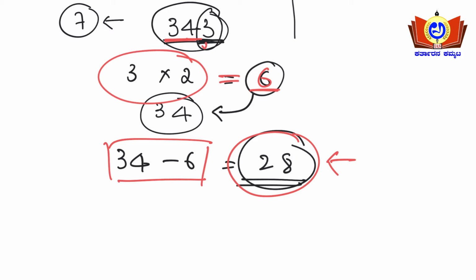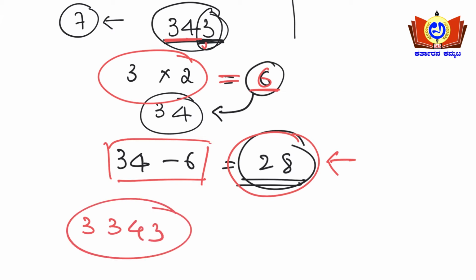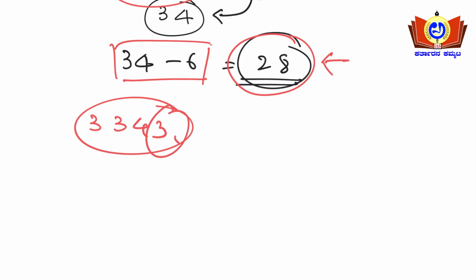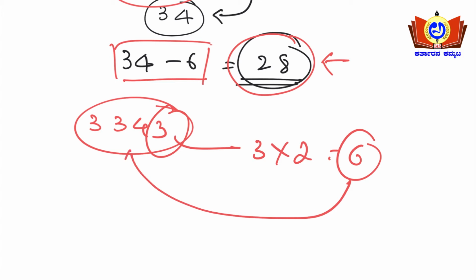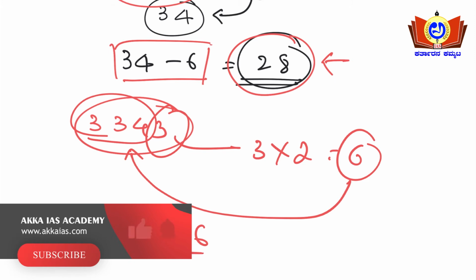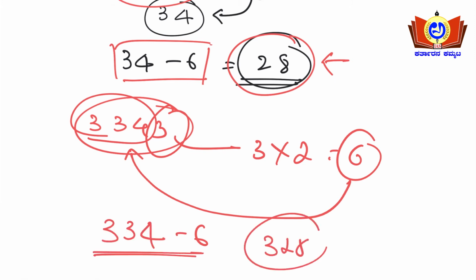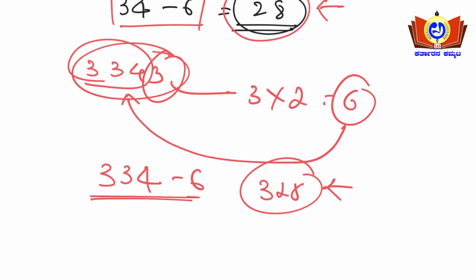Yes or no? If 4 digits are there, for example, 343 was there, another number I'll add, 3343. Then what you will do is, the last number you take, 3, and multiply it by 2. 3 into 2 will be 6 here. This 6 should be subtracted from the remaining numbers, 334 minus 6, that is nothing but 328. You need to check whether this is divisible by 7 or not. Then only will the number 3343 be divisible by 7. It goes on like this.